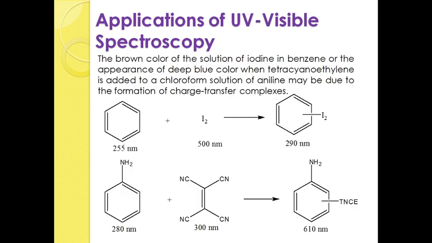Here I am taking benzene, which is a charge transfer donor, and this is the charge transfer acceptor. The donor is ready to give electrons and the acceptor is accepting the electrons. As a result, there must be an association of the two molecules to develop the new complex.